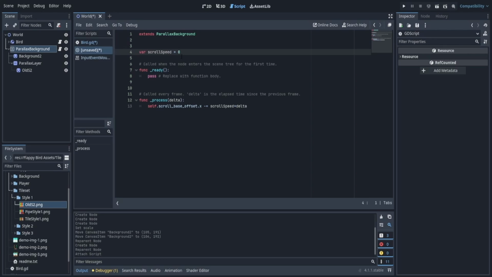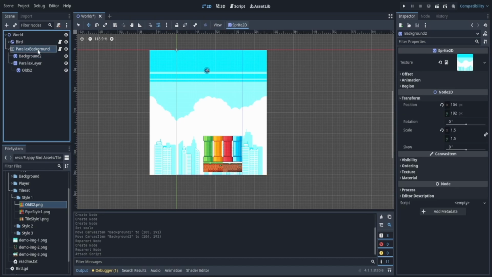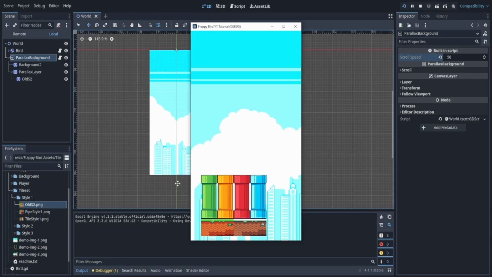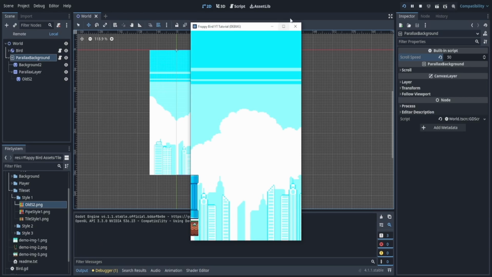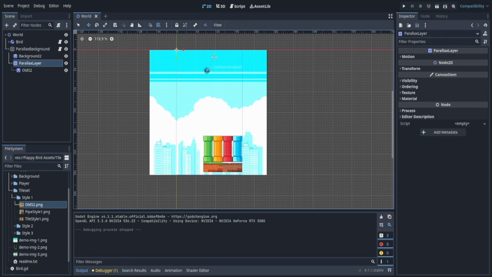Now, this is nice, but I'm going to add something called export. We're going to export variable scroll speed. Now, what does this do? Well, if I go back to my 2D scene and I click the parallax background and I look at the properties, well, now I see it says built-in script, and then right below that, it says scroll speed. And now I can change that to 50 or whatever number you'd like. Now, if I play, our background is moving. The parallax background is starting to move, which is great. That's really cool. So this is pretty neat.